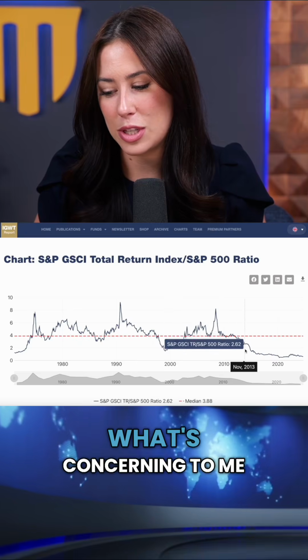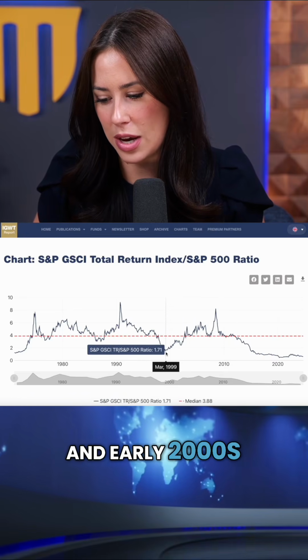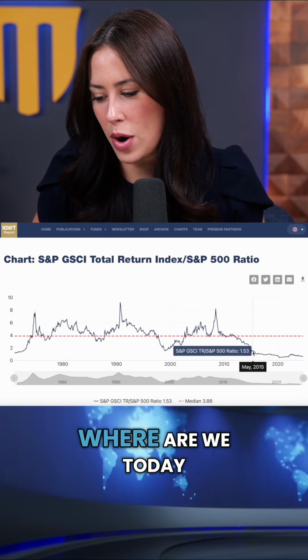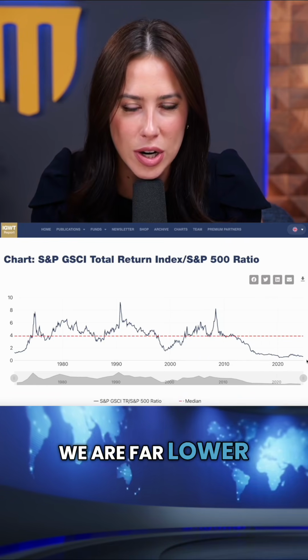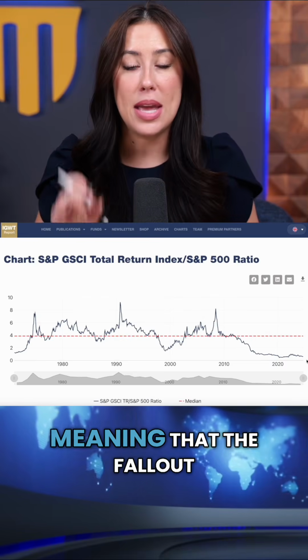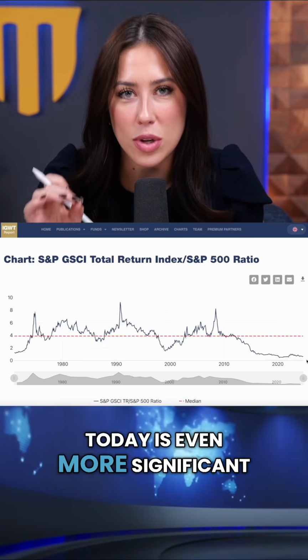Now, what's concerning to me is look at where we were down here in the late 90s and early 2000s, right? Where are we today? We are lower than that. We are far lower than the dot-com bubble, meaning that the fallout that we could see today is even more significant.